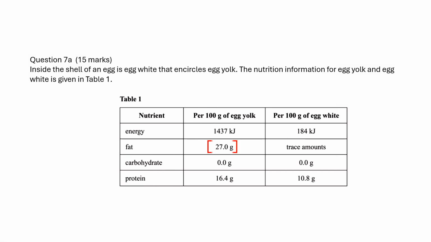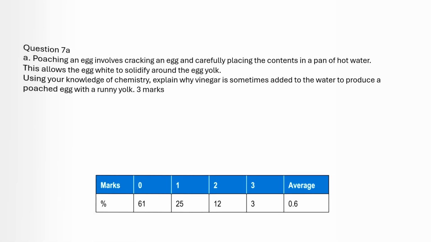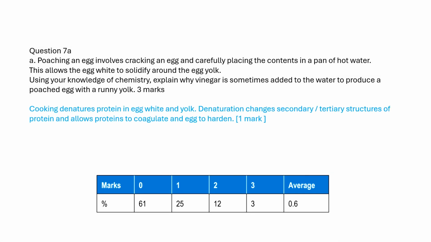This table gives us the nutrients of eggs. The nutrients of egg yolk are fat and protein, and egg white is protein. Cooking denatures protein in egg white and yolk. Denaturation changes secondary and tertiary structures of protein and allows proteins to coagulate and the egg to harden.